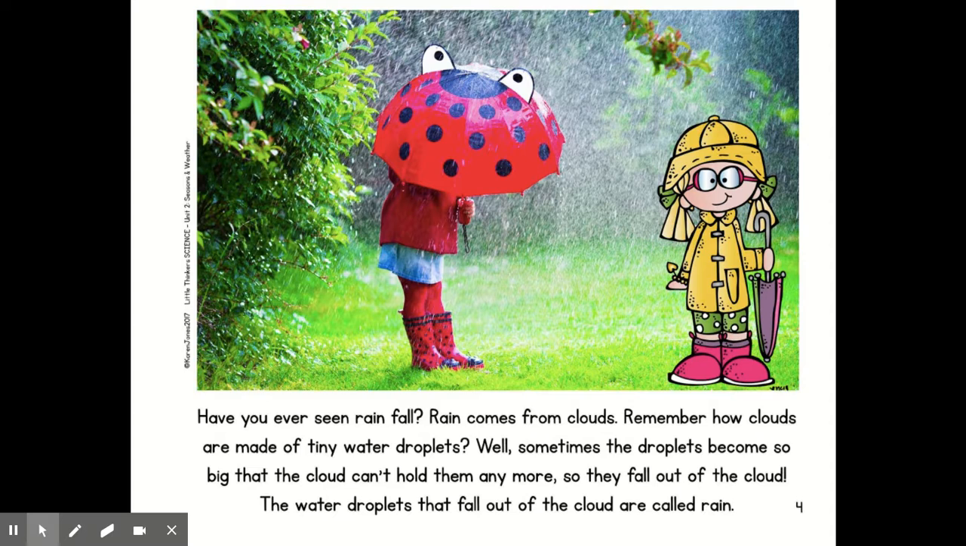Have you ever seen rainfall? Rain comes from clouds. Remember how clouds are made of tiny water droplets? Well, sometimes the droplets become so big that the cloud can't hold them anymore, so they fall out of the cloud. The water droplets that fall out of the cloud are called rain.